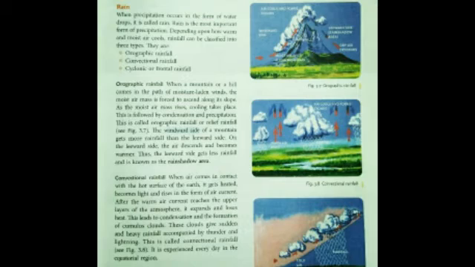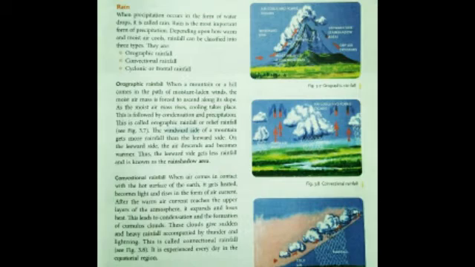Okay children, can you understand orographic rainfall? When a mountain or a hill comes in the path of the moisture laden winds, the moist air mass is forced to move along the slope. Okay, this process is followed by condensation and precipitation, and this is called the orographic or the relief rainfall. And the leeward side gets less rainfall and it is known as the rain shadow area.